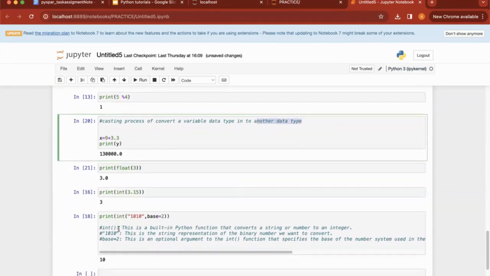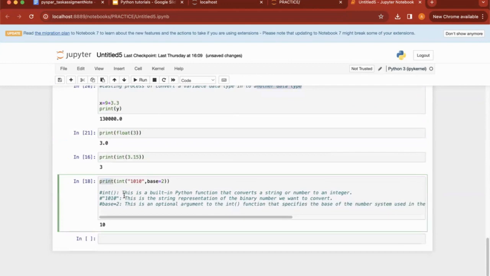Okay. Now this is one more example. I have used print integer. I mentioned inside the string, base equal to 2. This is a built-in Python function that converts a string number to an integer. This is the string, and we want to convert it into a binary number. For example, this is the string representation of the binary number we want to convert. And base 2 is an optional argument to the integer function, guys.